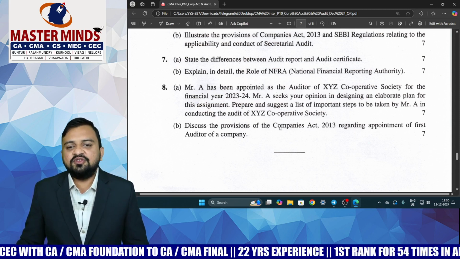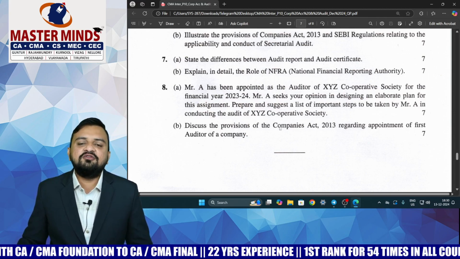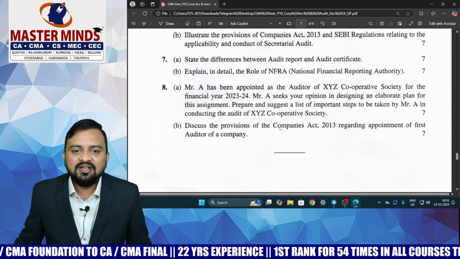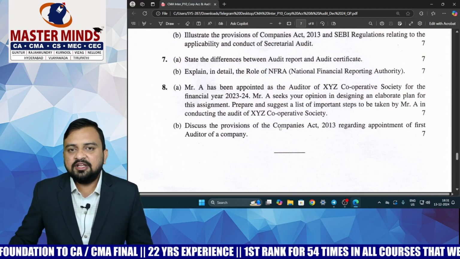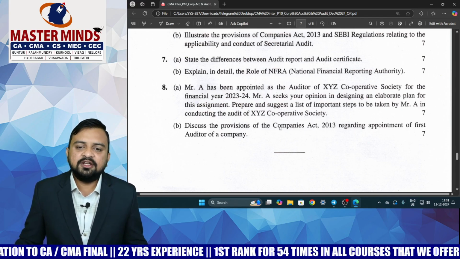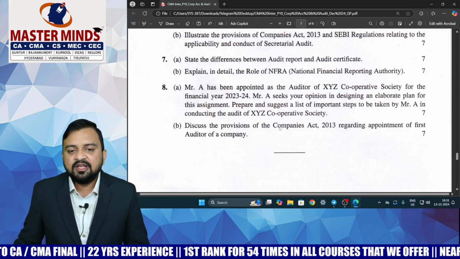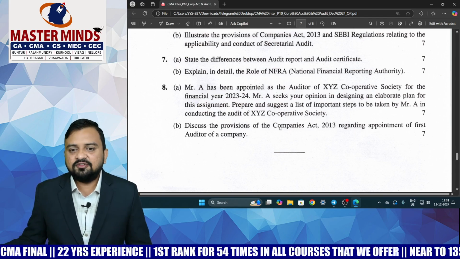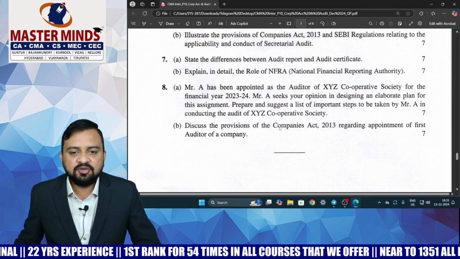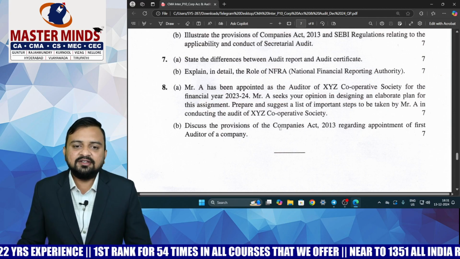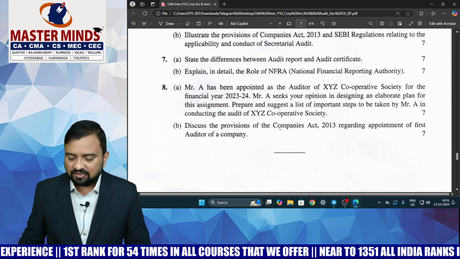Discuss the provisions of the Companies Act regarding appointment of the first auditor. So first auditor in case of a government company and a non-government company. In case of a government company, by the C&AG; if he fails, then the board of directors, then members. In case of a non-government company, the board of directors has to appoint. If they fail, then members will appoint. Okay? So a very easy question paper.